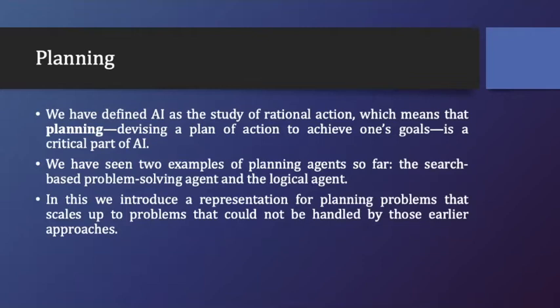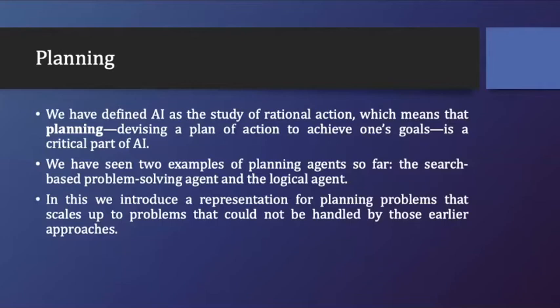So this is the objective. Whatever action we perform is taking me towards the goal, and that's why it is called rational action. For example, if I have to go from here to the railway station, what are the actions that I'll perform that will take me towards my goal? My goal is to reach the railway station, and the different actions that I'll take in between are nothing but the rational actions.